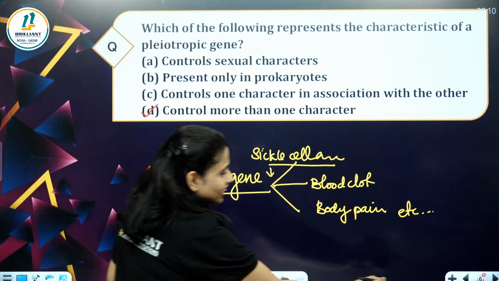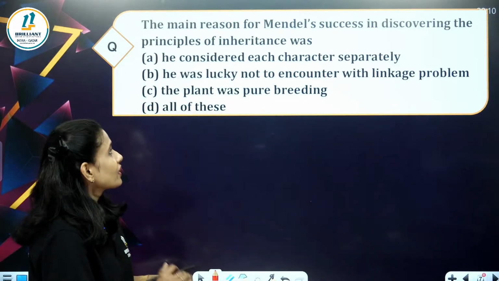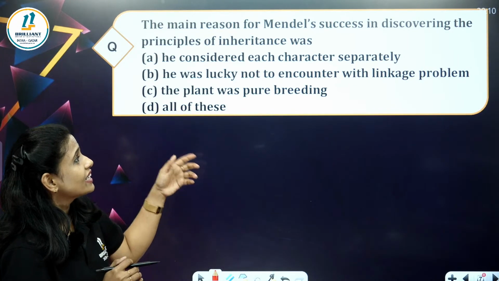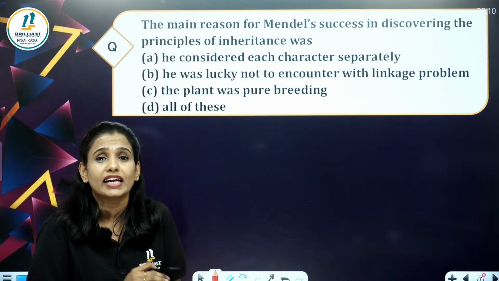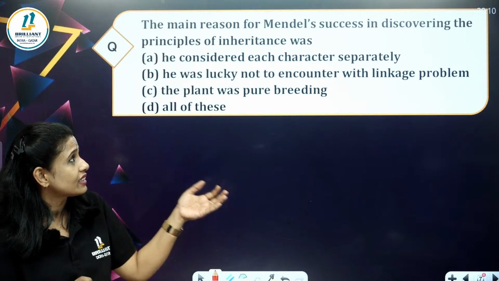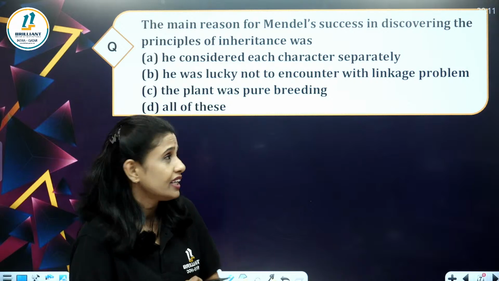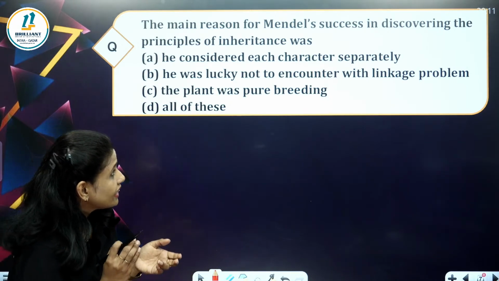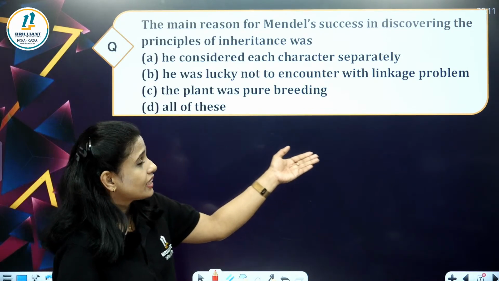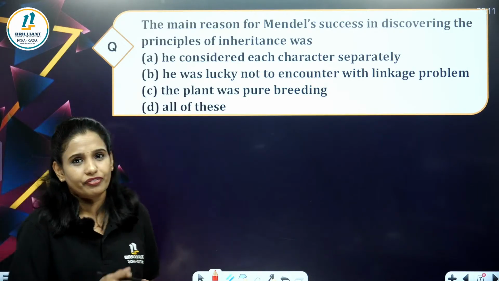So, next question. Let's do the next question. Are you ready? Okay. The main reason for Mendel's success in discovering the principles of inheritance was, here the options: he considered each character separately, he was lucky not to encounter the linkage problem, the plant was pure breeding, all of this.